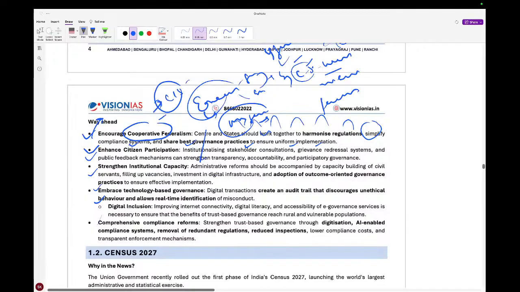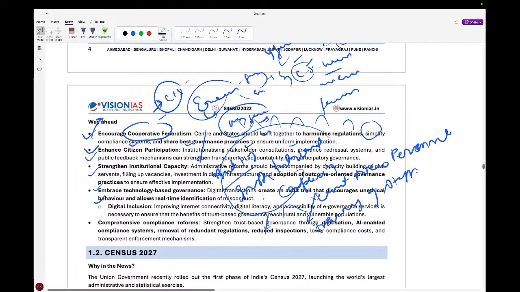Next we have building institutional capacities, that is recruitment of new personnel and training of staff, right? That is done. Next, technology based governance, promoting technology based governance, as you have seen the Umang app, DBT, and the comprehensive compliance reforms. So all the things are there. Okay.